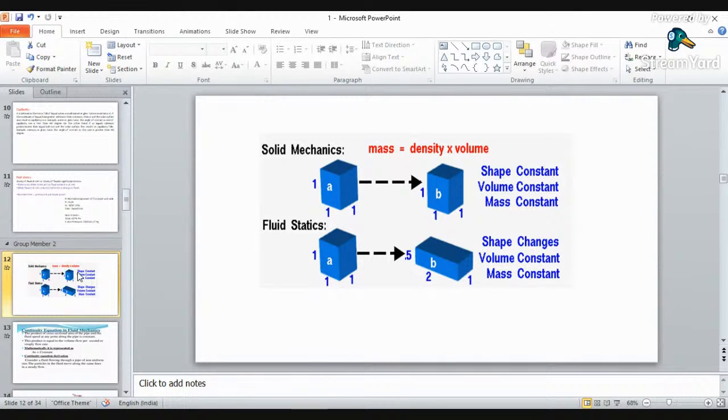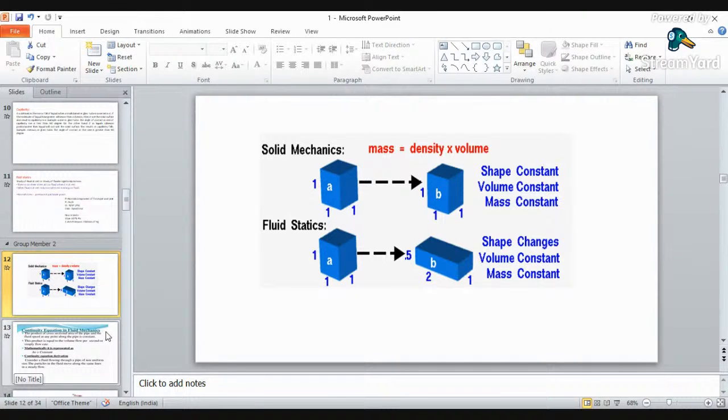But whenever you are talking about fluid, as we have dealt with in the very first slide, we have to consider deformation at each and every point. So volume will be constant, mass will be constant, but shape will be continuously changing. This is the basic difference between solid mechanics and fluid mechanics: the shape will continuously change, and you have to consider the deformation in liquids.